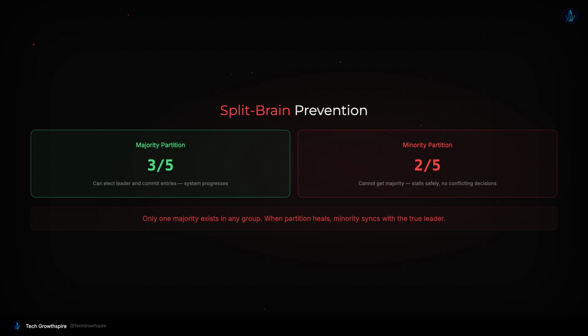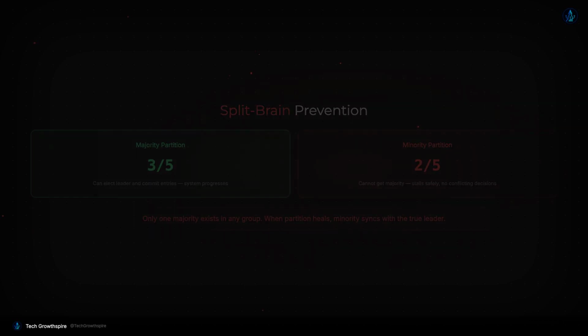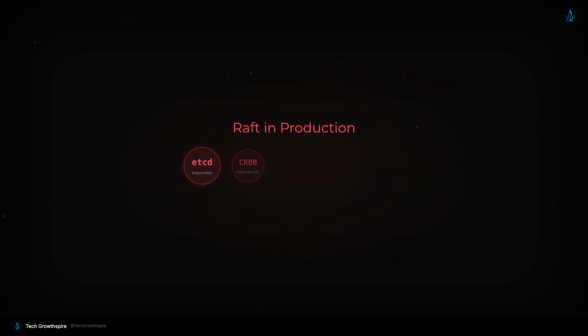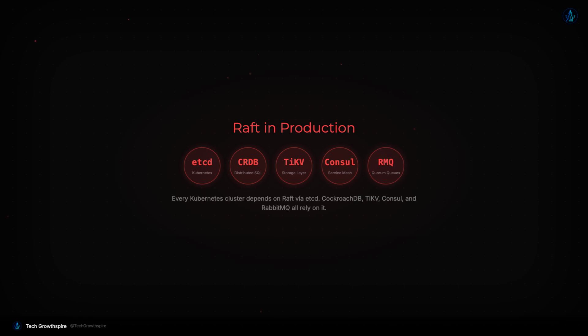Raft is used everywhere in production systems today. etcd, the key value store that powers Kubernetes, uses Raft to replicate its data across nodes. Every piece of cluster state in Kubernetes ultimately depends on Raft consensus. CockroachDB uses Raft to replicate data within each range of its distributed SQL database. TiKV, the storage layer for TiDB, relies on Raft for its distributed transactions.